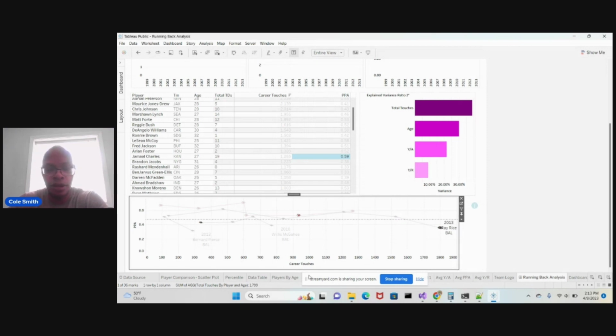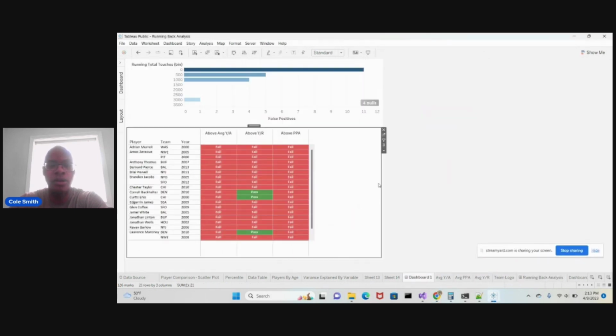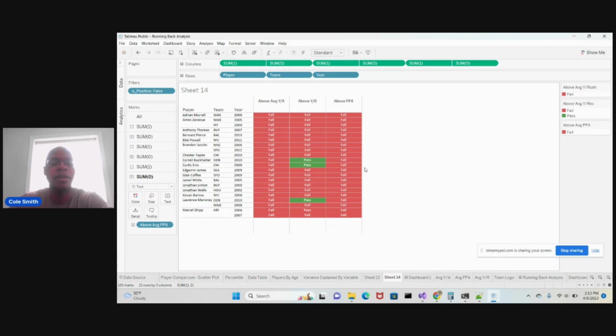And then another part we have here on our dashboard, if I go here, let me pull this up. Sorry, guys. We can look here at what we produced from the model in GitHub.